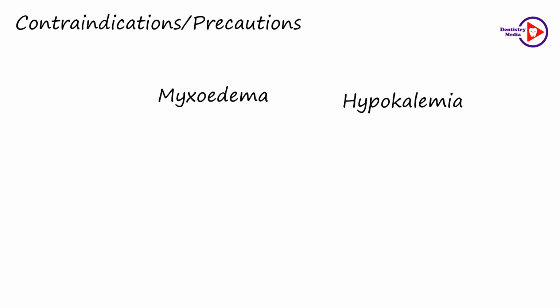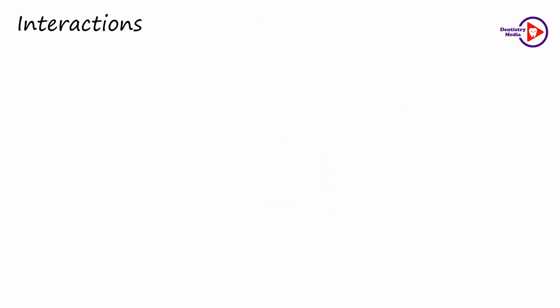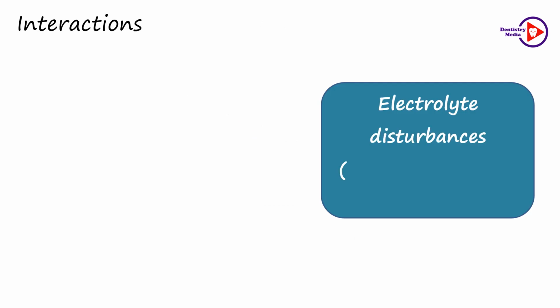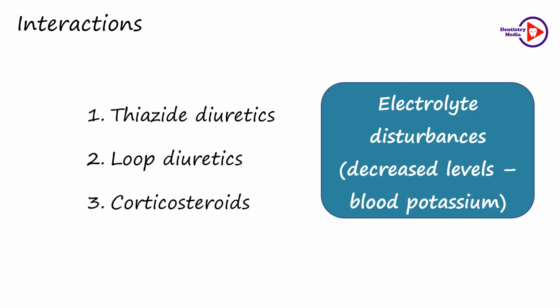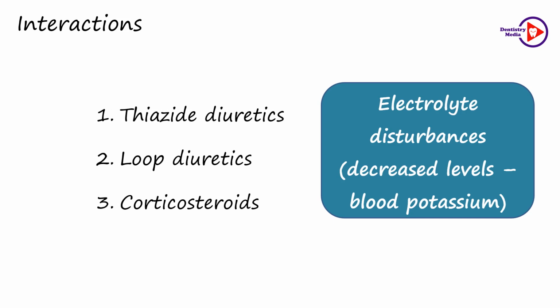In hypokalemia, digitalis toxicity is enhanced by increasing its binding to the sodium-potassium ATPase. The cardiac glycosides cause electrolyte disturbances by interacting with thiazide diuretics, loop diuretics and corticosteroids. These cause decreased levels of blood potassium.